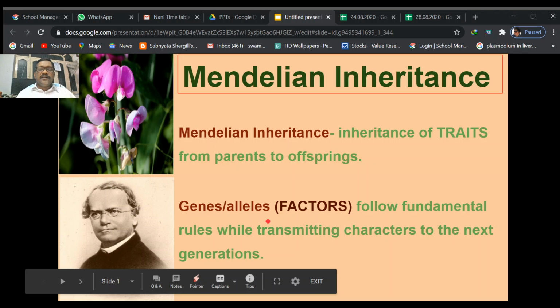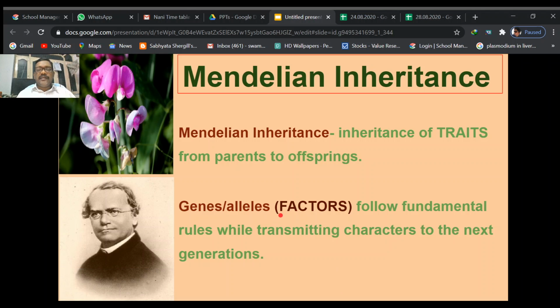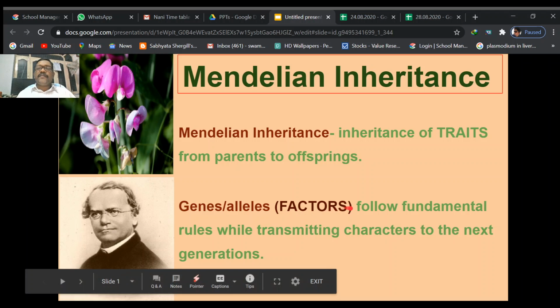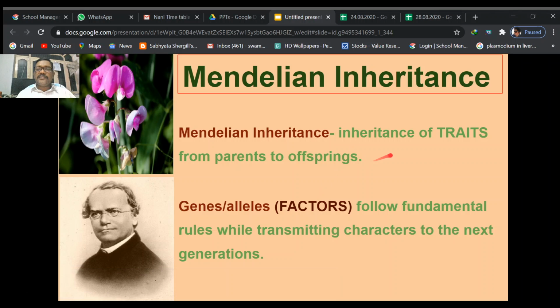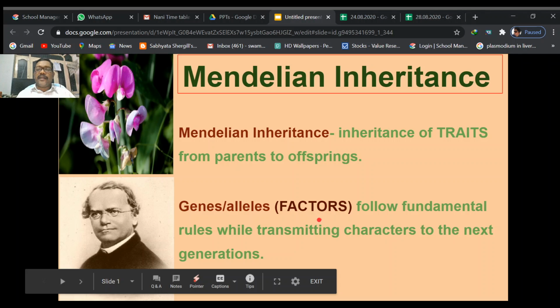Actually, Gregor John Mendel did not know about genes and alleles. Later, those were named genes and alleles, but Mendel called them factors. Those factors which are present in the parents can be transmitted to the next generation. Those were called factors, but now we are calling them genes and alleles. These genes and alleles, or factors, follow fundamental rules.